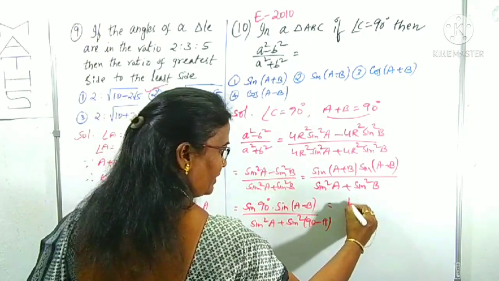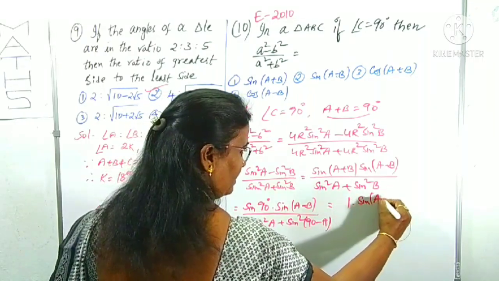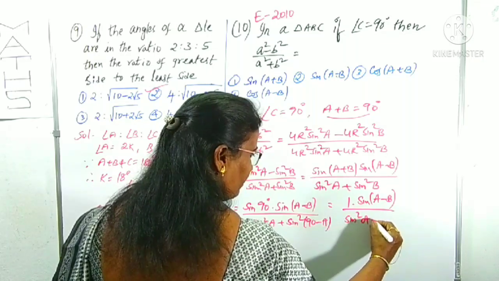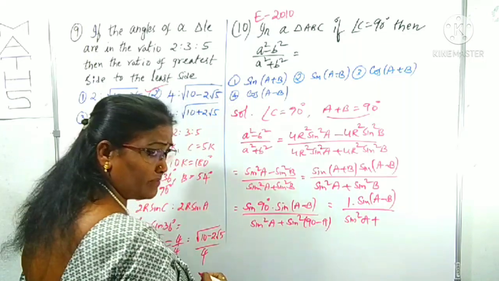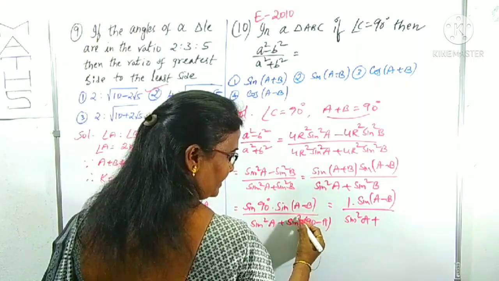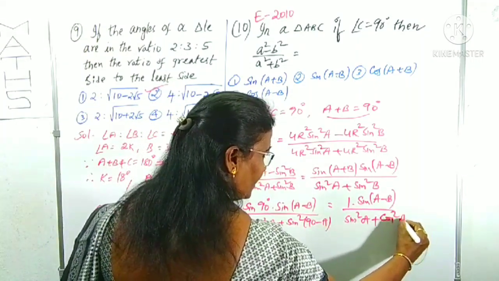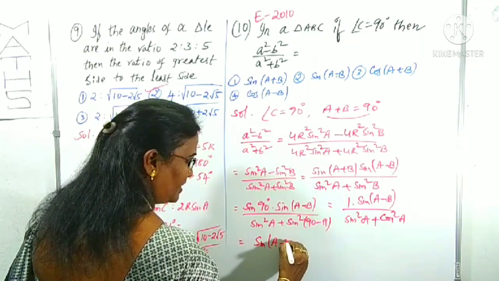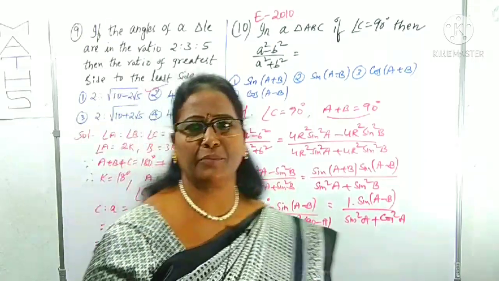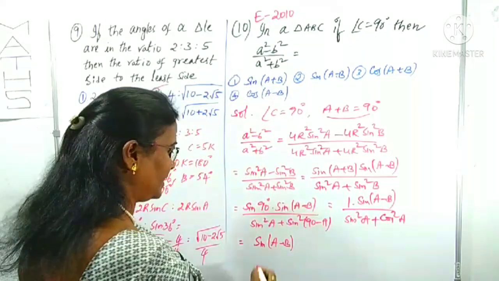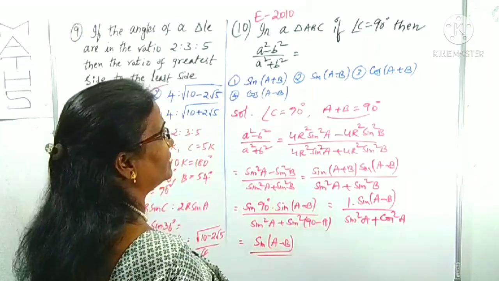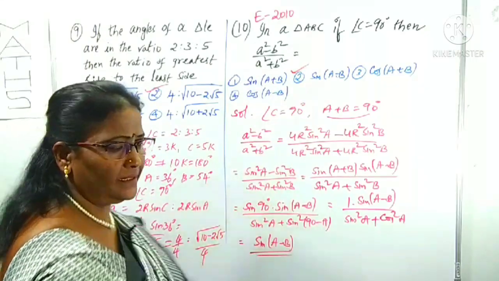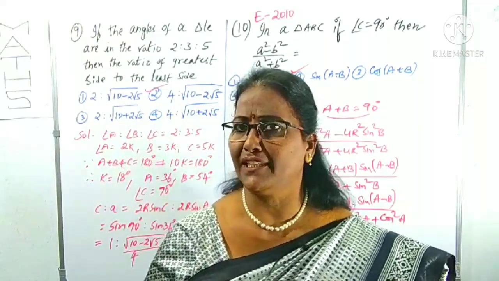Sine 90 value is 1, into sine of A minus B, by sine square A plus sine of 90 minus A, which is how much? Cos A, and with the square it is cos square A. Right, numerator is sine of A minus B. What about the denominator? You know sine square A plus cos square A is 1. Therefore, this is clearly sine A minus B only. Sine A minus B is clearly which option? Yes, it is the second option. That's it. These are the various questions I did in this one.